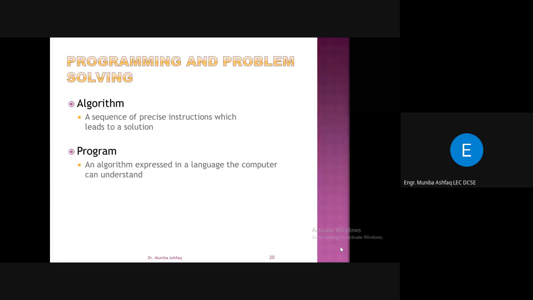Algorithm: this is a sequence of precise instructions which leads to a solution. So for problem solving, you must have an algorithm to solve that problem. It must be in a sequence form, not a random sequence connected together to form an algorithm. The instructions must be connected in a sequence manner so that it may solve the problem for you, not create a problem for you, right?